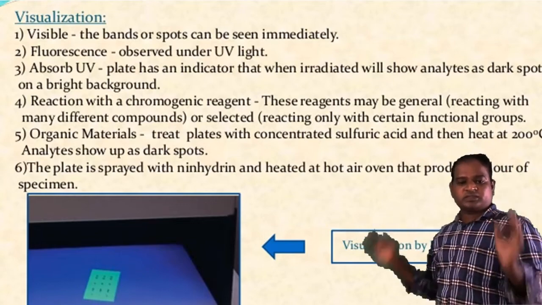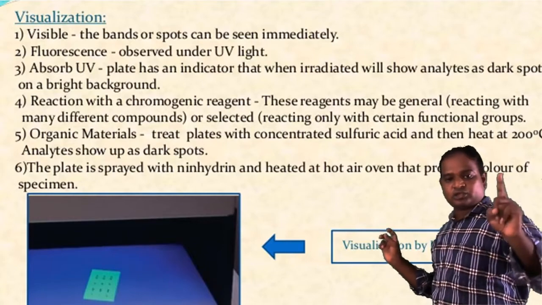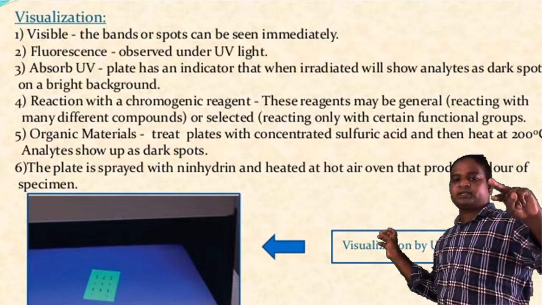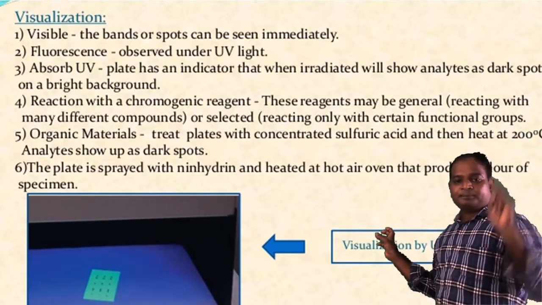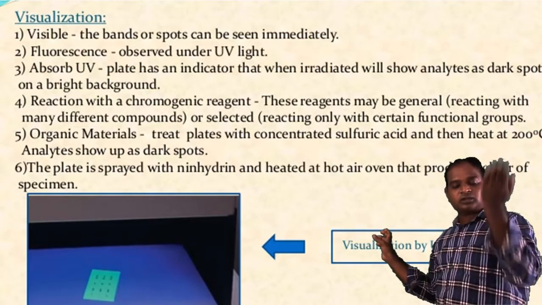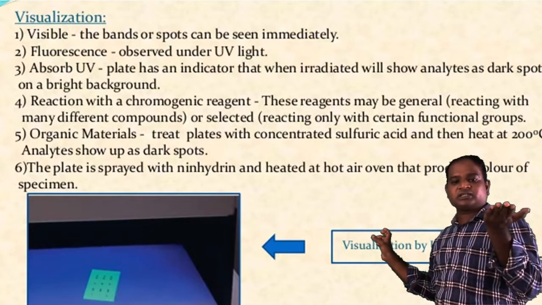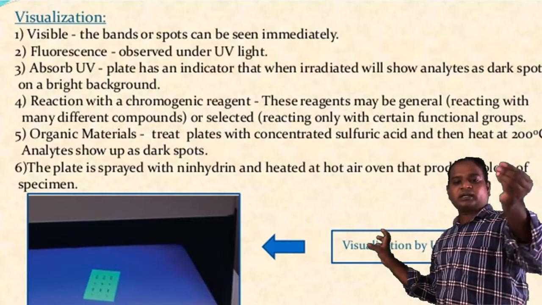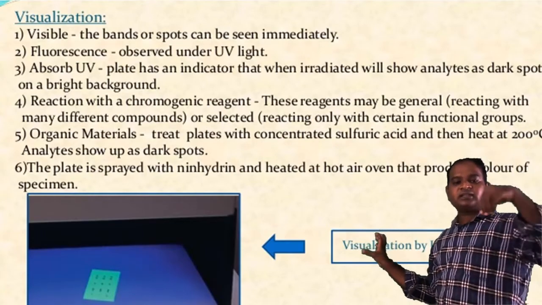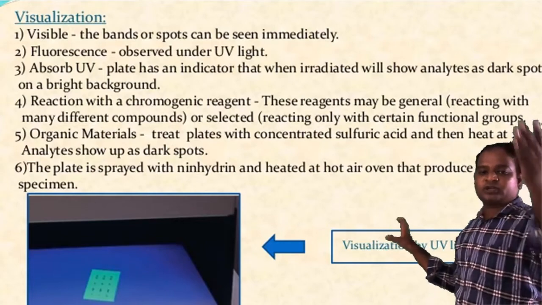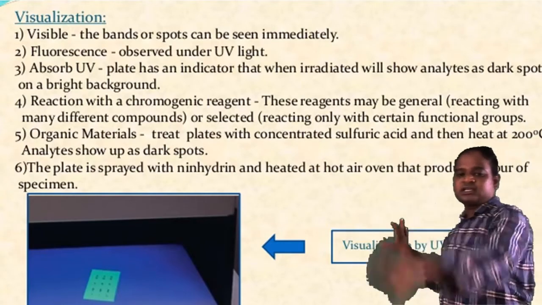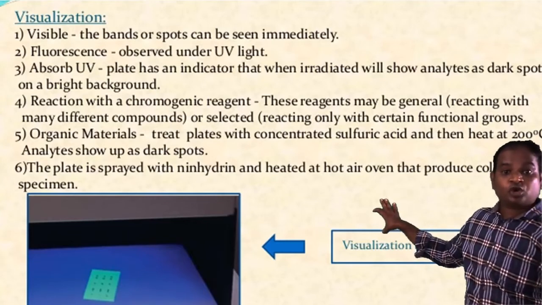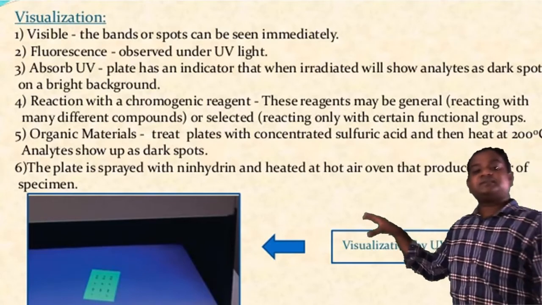In every technique, the two most important things are resolution and fastness. These two come in thin layer chromatography by activation of the plates. By activation, the active groups come onto the silica gel, and then you spot the sample and develop it. Then you will get 100% good results. Then the plate is sprayed with ninhydrin and heated in a hot air oven to produce color of the specimen.